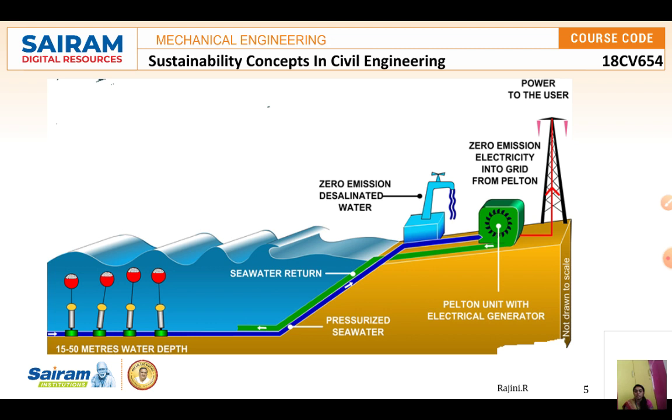In this method, sea water is pumped into a pressure chamber, the sea water from the down part of the sea is pressurized, and the pressure is lower than the difference between the pressures of saline water and fresh water.